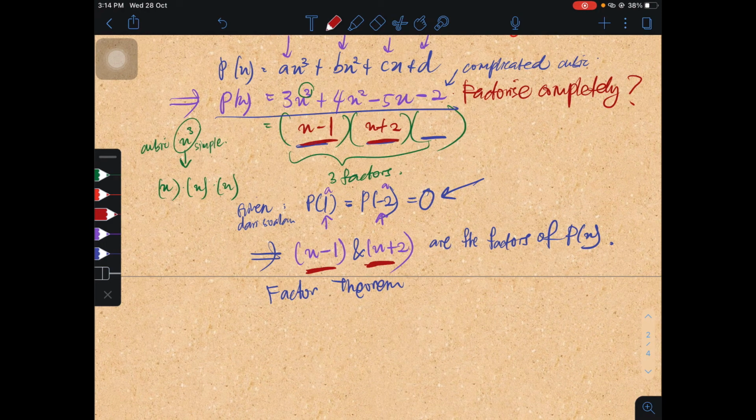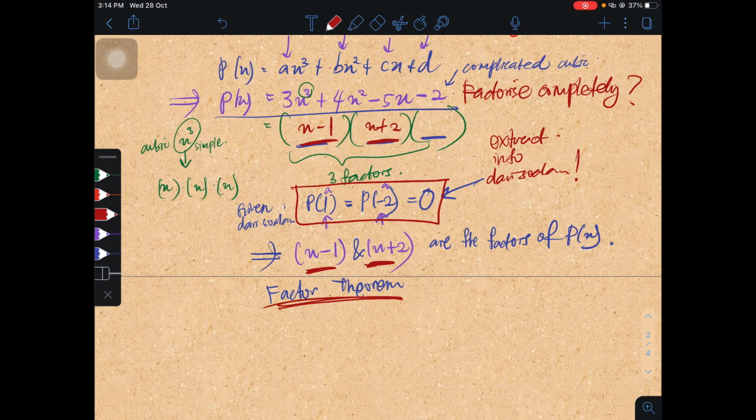Actually we already have the values of the factors in here. You just need to extract the info from the question. From this condition, from this factor theorem, you can produce two factors, the two factors given to you, and you put them in the brackets. You already have the factorization of the cubic, right? Only that you don't have one more factor yet. You are missing one factor. So what do you need to do actually?